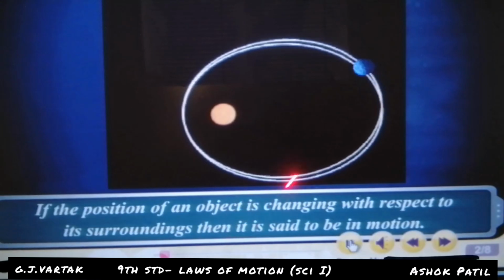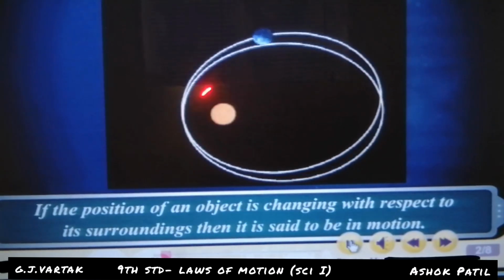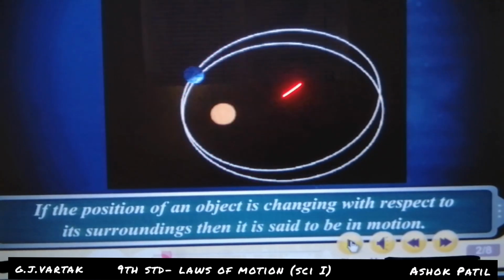Listen carefully. Look at this ring. This is the earth and this is the sun. The earth is moving around the sun.